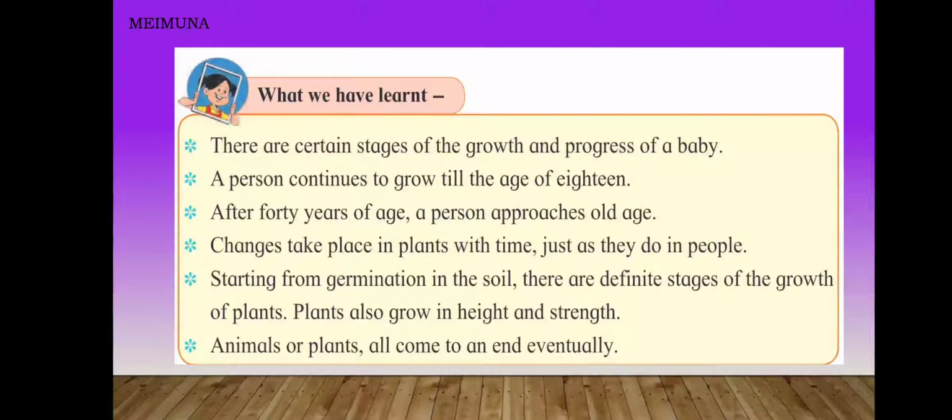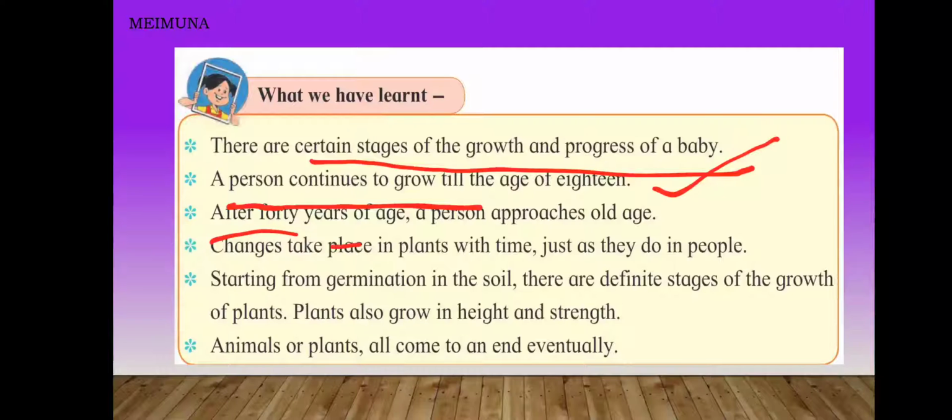So what have we learnt? We have learnt there are certain stages of growth and progress of a baby. A person continues to grow till what age? Till the age of 18. And after 40 years of age, a person approaches old age. Changes take place in plants with time, just as they do in people.